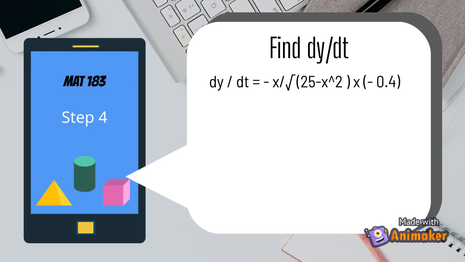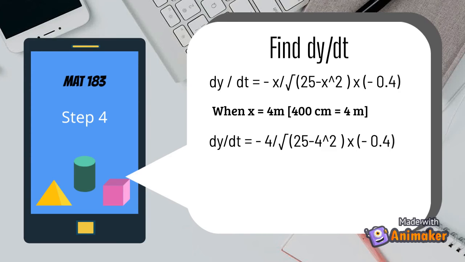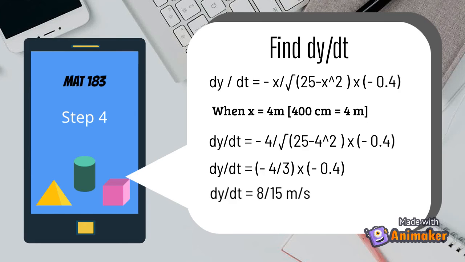Dy over dt equals negative x over square root of 25 minus x square times negative 0.4. Use the x value given in the question, 400 cm, which is equivalent to 4 meter. Finally, substitute 4 meter into x in the formula and get the final answer: dy over dt equals 8 over 15 meter per second.